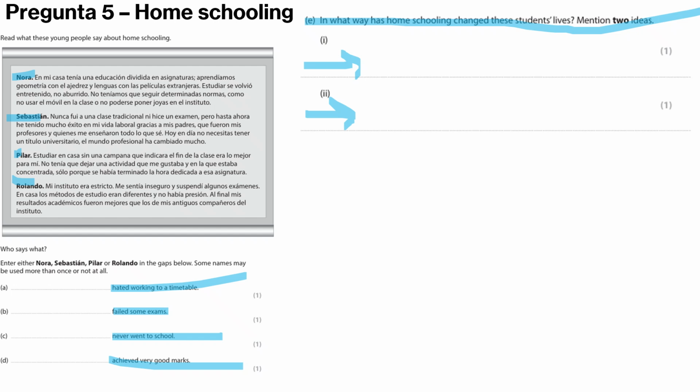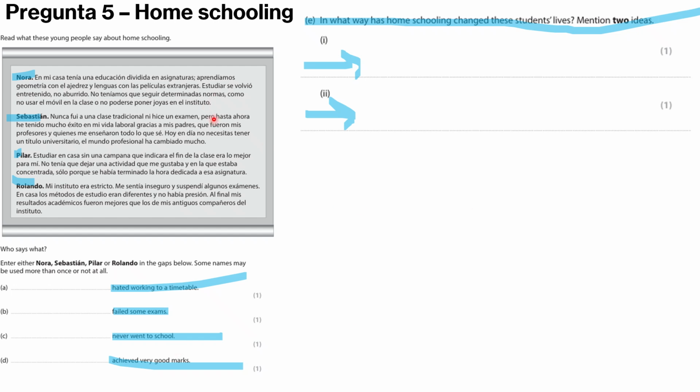I'm going to start with Nora, and if she fits any of these, we'll do it. If not, then we won't. Nora: in my house I had an education divided into subjects. We learnt geometry with chess and languages with foreign films. Studying became entertaining, not boring. We didn't have to follow certain rules, like not using our phones in class or not being able to wear jewellery in school. So Nora doesn't answer any one of our questions.